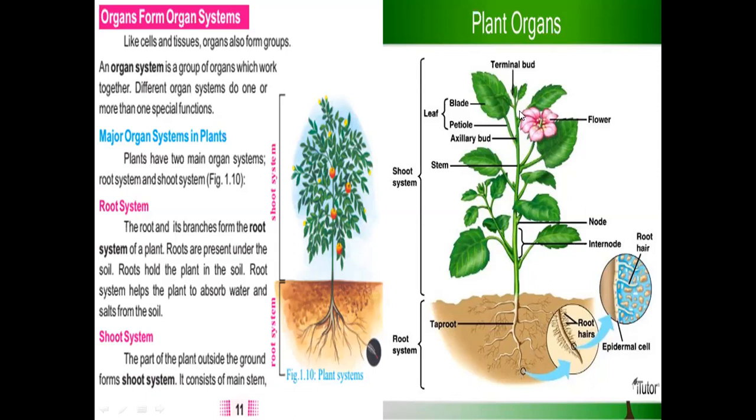Flowers are the organs which bear or produce seeds. So seeds are also organs, and when they grow in the ground, they bring out new stems or new plants.